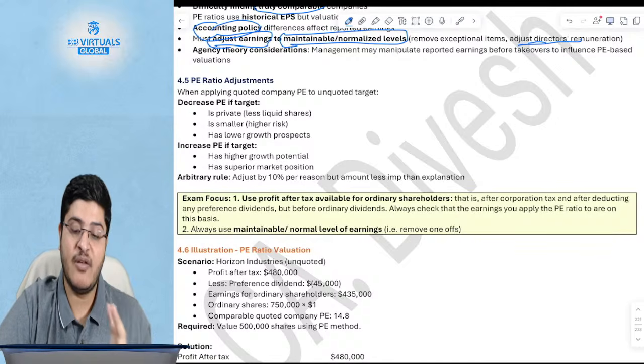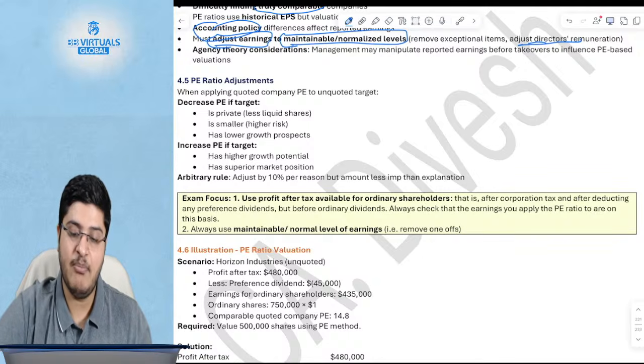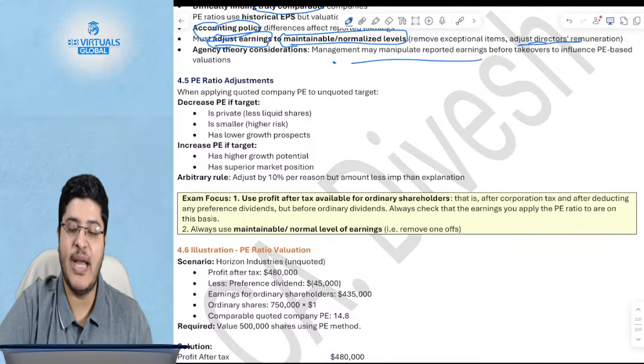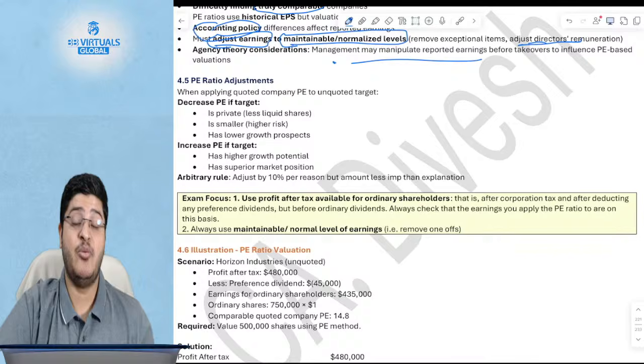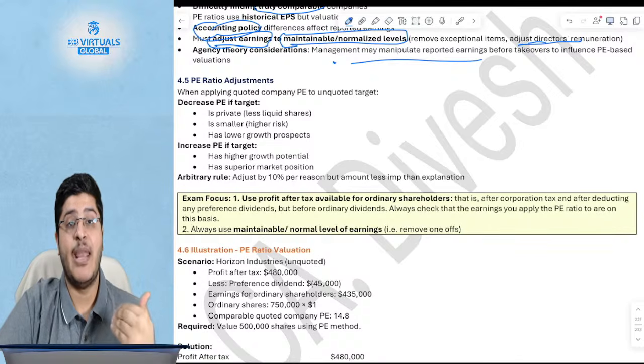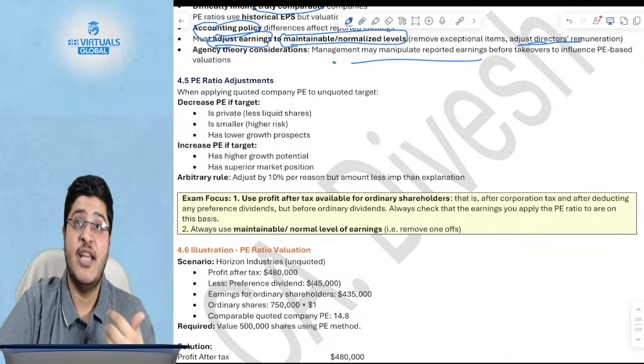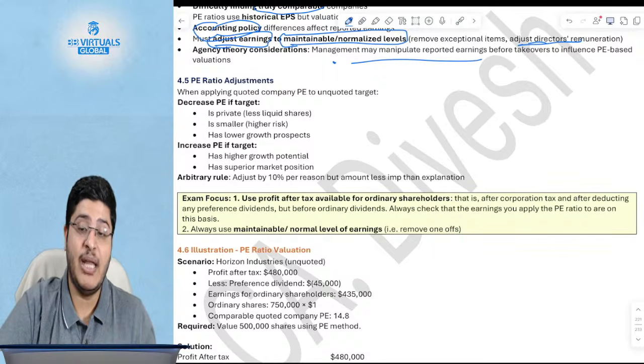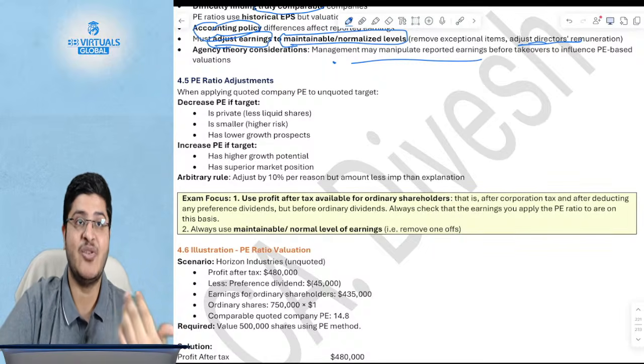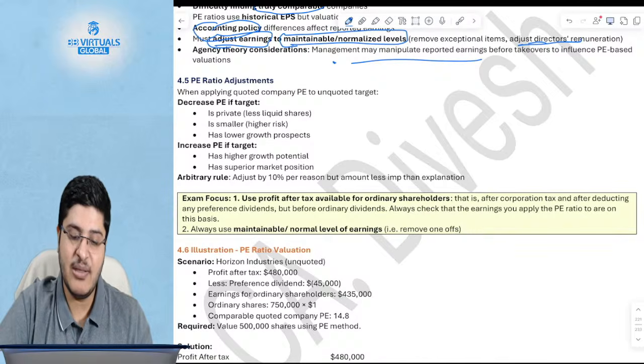There could be certain one-offs which you will have to adjust. Plus, management will say, I will manipulate my reported earnings, because my ESOPs, my employee share options, are based on that. If I'm going to be taken over, I will try to increase the earnings so that my value increases, and so on and so forth.